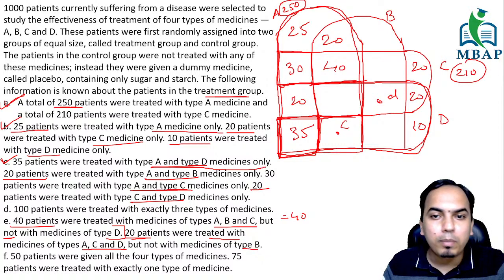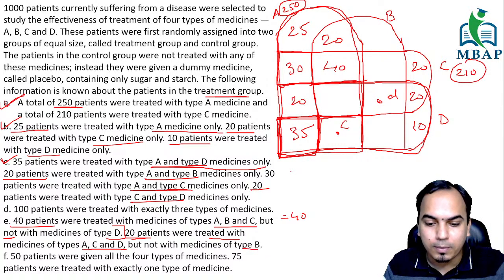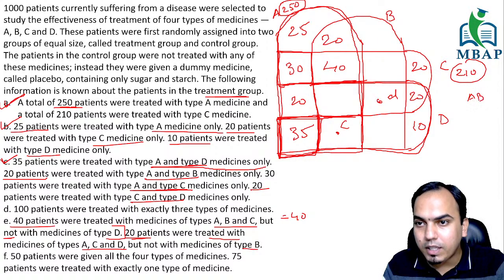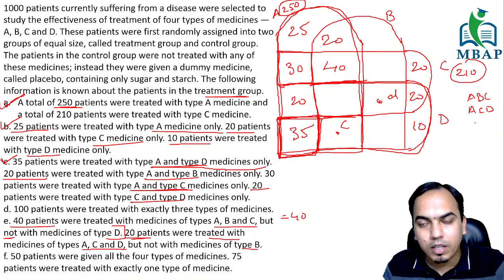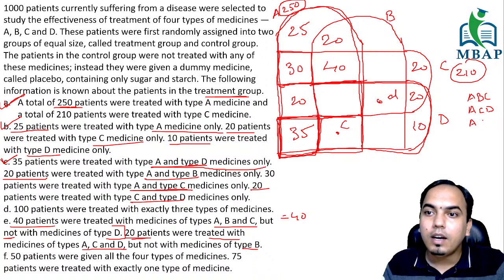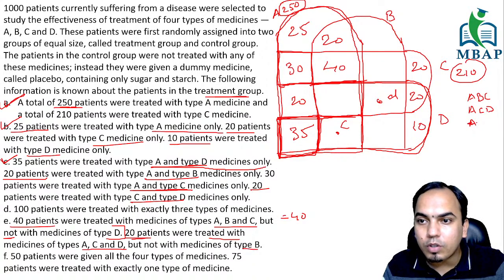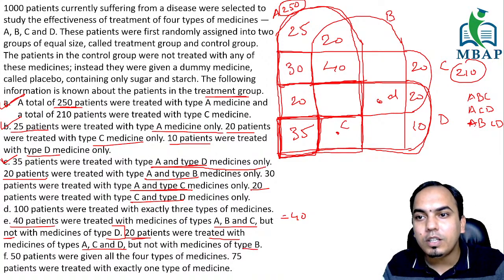What are the different combinations of 3 types of medicines, Vijay Lakshmi? If I just write it in here, A, B, C is one combination. A, C, D is one combination. Then you can start off with B: B, C, D is one combination. So you will have different combinations.